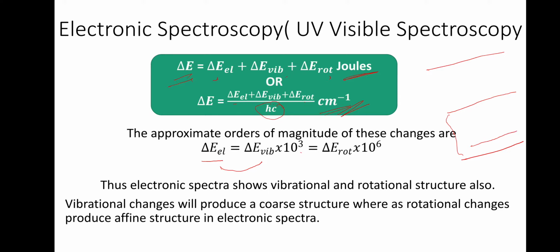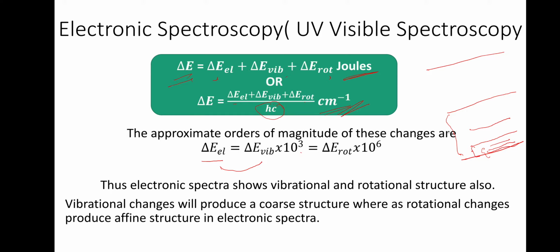Each electronic energy level is having vibrational energy again. So this is small compared to the electronic energy, and each vibrational energy again has rotational energy. So this will be very small compared to these two.